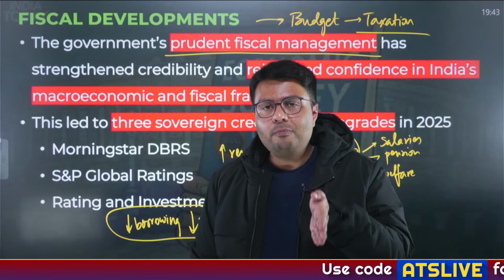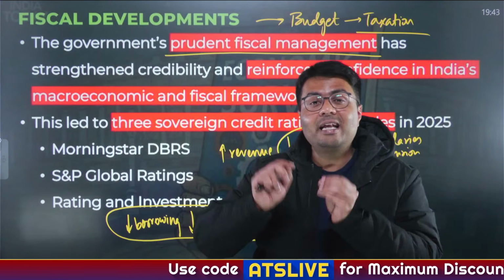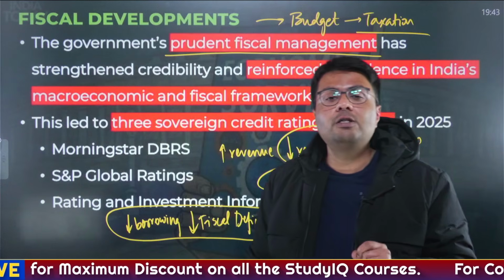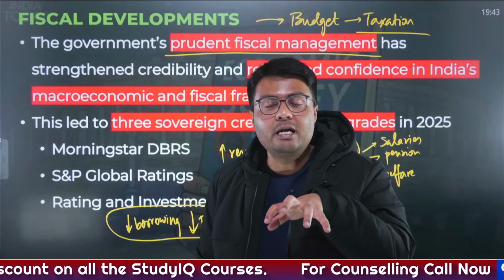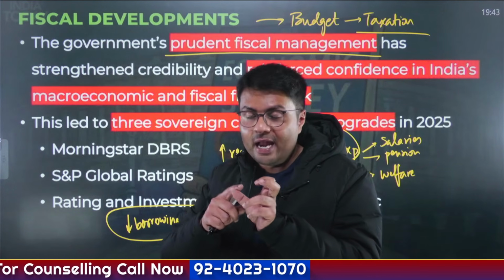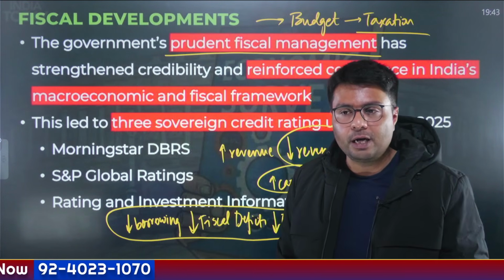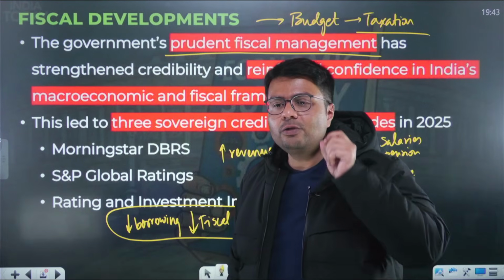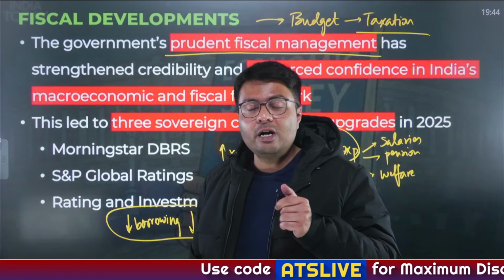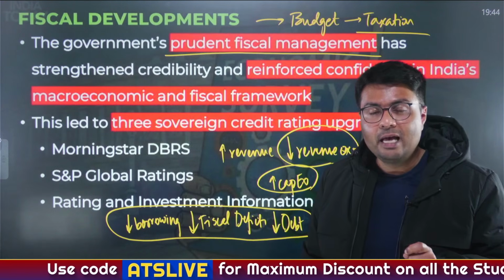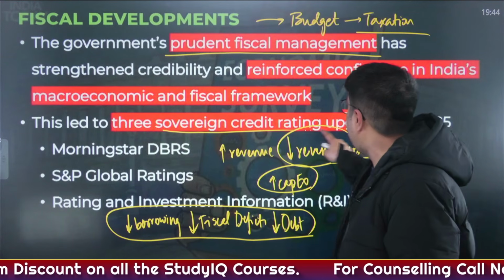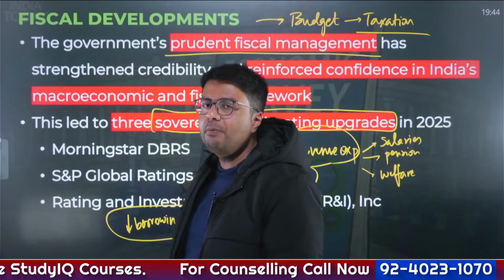Now, whenever government has a prudent fiscal management, this sends a very good signal to the global economy. The investors would see that the government is looking at stability. And when there is stability in the economy, which is right there in India right now, it would invite more foreign investment. Right? So this reinforces the macroeconomic fundamentals. Because of the stable macroeconomic fundamentals, more and more foreign investment happens. And am I lying? No, there is evidence relating to it. Look at the sovereign credit ratings upgrade which are done by the private agencies.